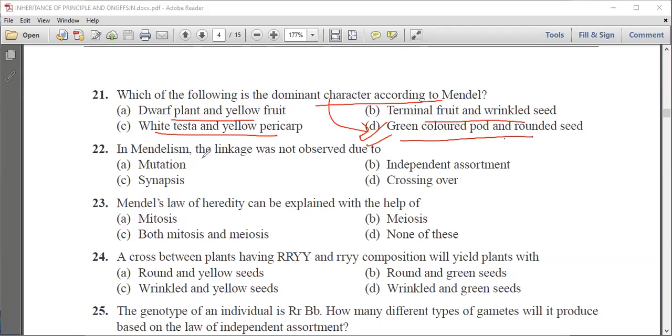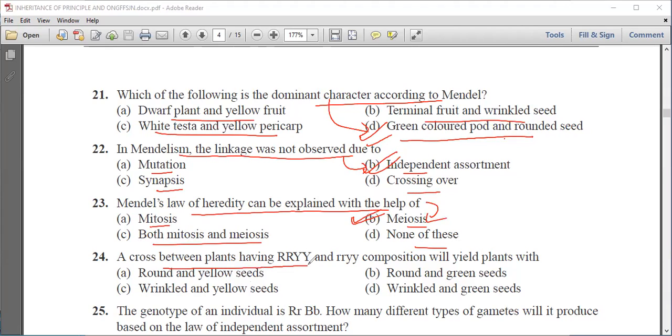Next question is, in Mendelism, the linkage was not observed due to mutation, independent assortment, synapses, or crossing over. So the linkage was not observed due to independent assortment. Mendel's law of heredity can be explained with the help of mitosis, meiosis, both mitosis and meiosis, or none of these. So it can be explained with the help of meiosis.